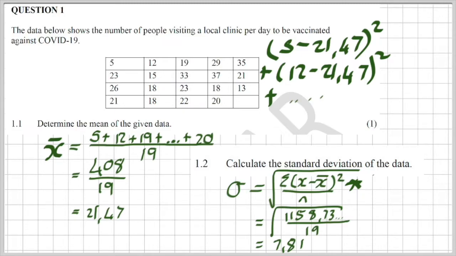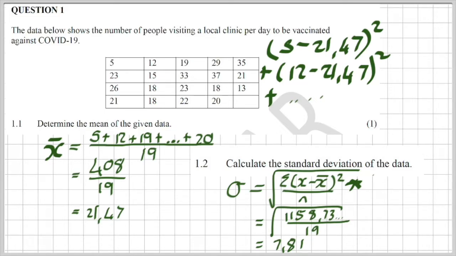Please, especially if you're in an IEB school, they can ask you to use the formula for sigma. Because it has come up in the finals, I know your teachers look at what's happening in the grade 12 finals, and then they sneak it in because they don't want you to be caught off guard. But what does all of this actually mean?